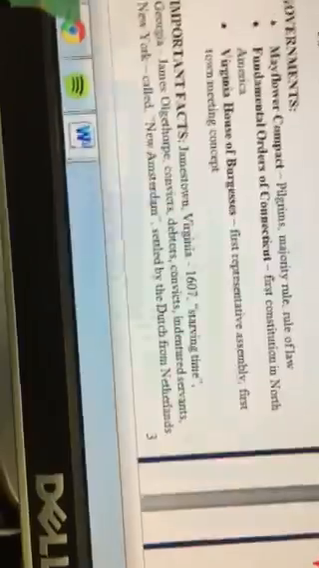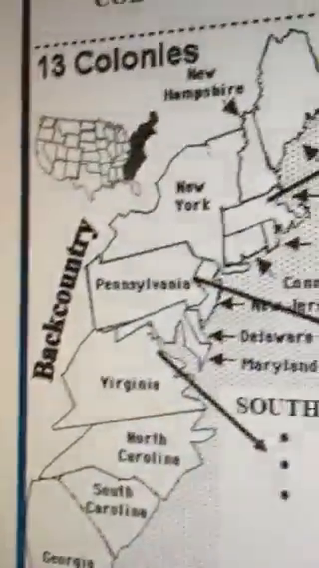And then New York is called New Amsterdam and is settled by the Dutch. Remember, all of these others are all settled by the British, but in New York, we have the Dutch hanging out over there, which is from the Netherlands, not Dutchland or anything. Alright, moving on to our next page.